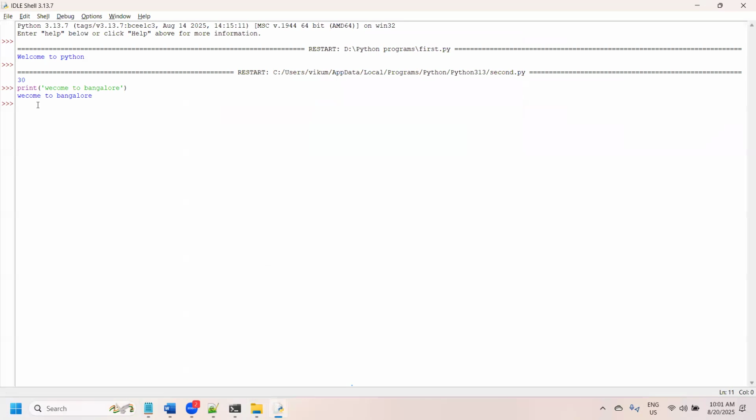If you keep a set of commands in a program and run that program, that is the programming way we execute. Any doubts?